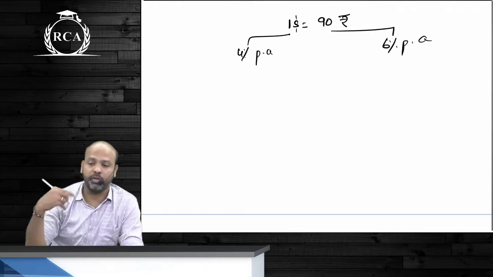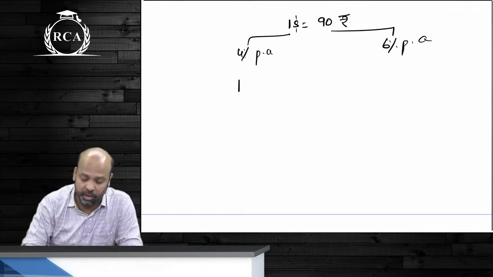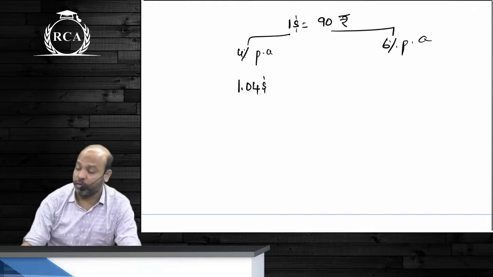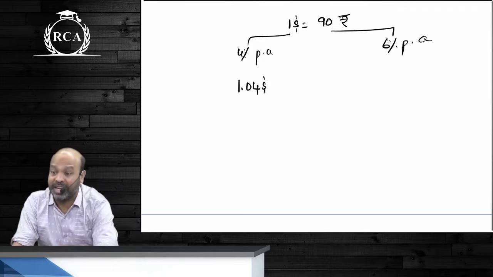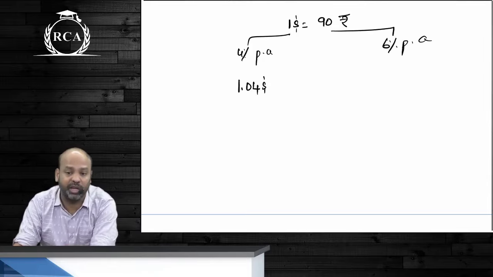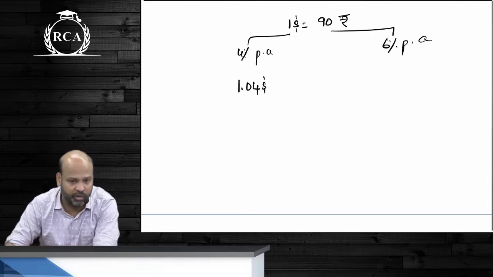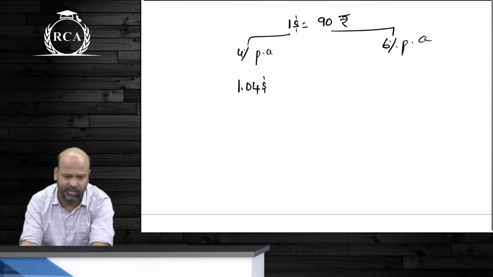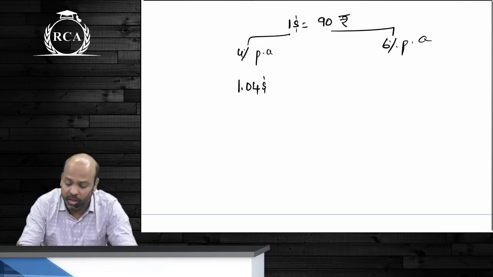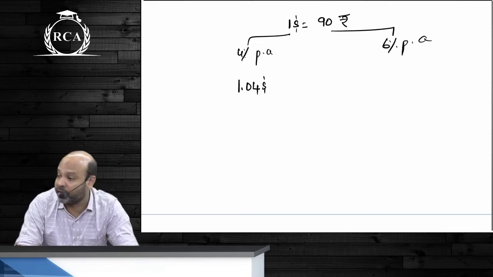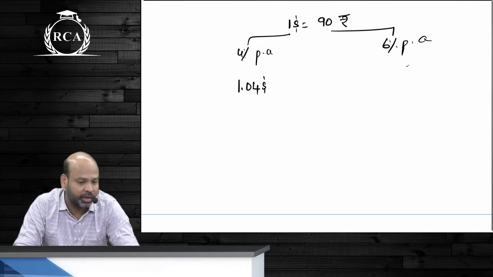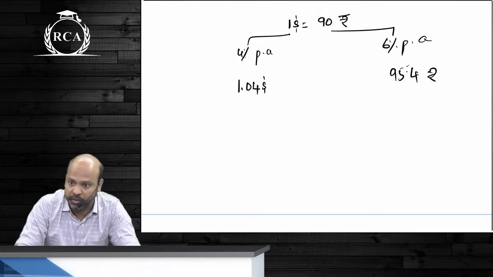If you deposit $1 in US, after a year, what is the balance that you will have? If you deposit $1 in US at an interest rate of 4%, you will have $1.04. You do not like $1, take $100, beta. जो करना है करो. 90 rupees deposited at 6%. What is the balance that you will have in your account after a year? 95.4 rupees.